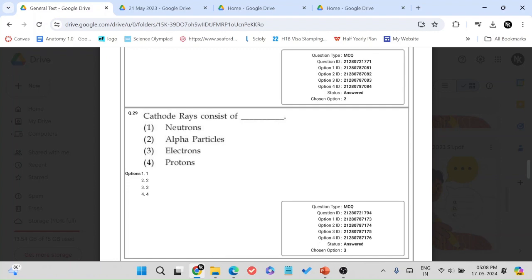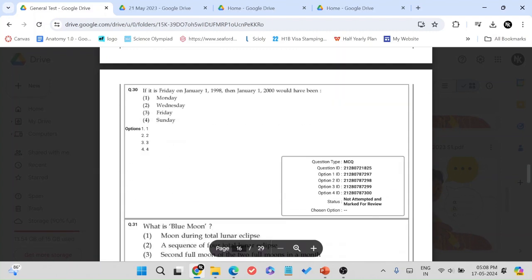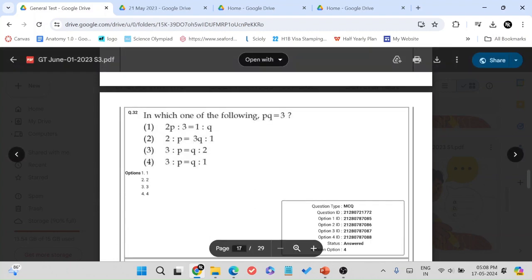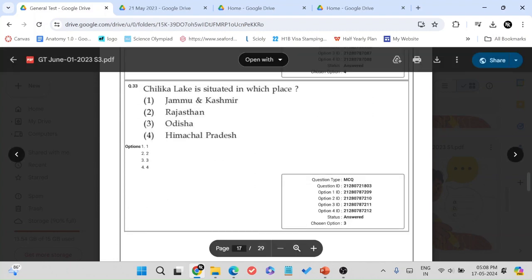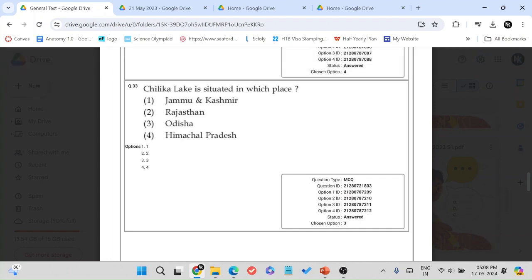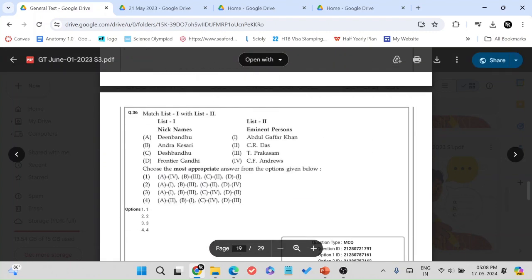That's why there were so many science questions in the previous 2023 question paper that most of the aspirants who based their preparation on this would obviously refer to science and technology more. They would study it the most. We have a calendar question, another science question. And here, ratios and proportions, pretty simple. Indian geography, lakes, obviously a must-cover topic. Chilika Lake is in Odisha.